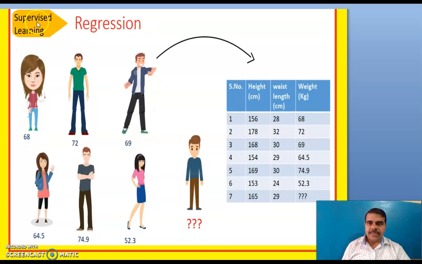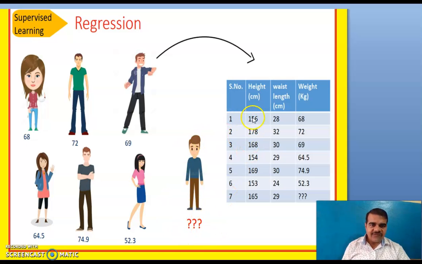Let us see another example of supervised learning. This is the part of regression. In classification, we categorically divide things. In regression, the answer will be in terms of some number. So here this is female, and the weight is 68. For this male it is 72. For this male it is 69. For this female it is 64.5. For this male it is 74.9. For this it is 52.3. It is asking what the weight of this one is.